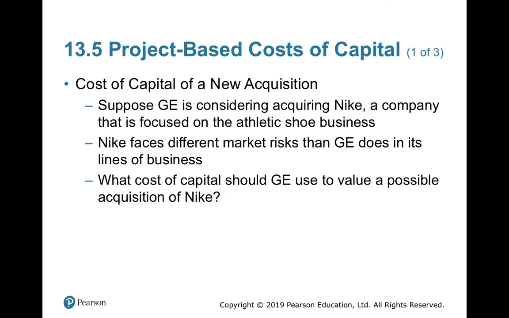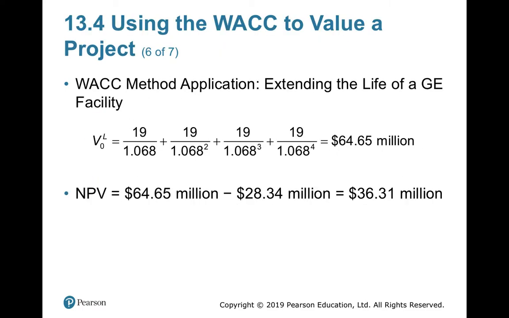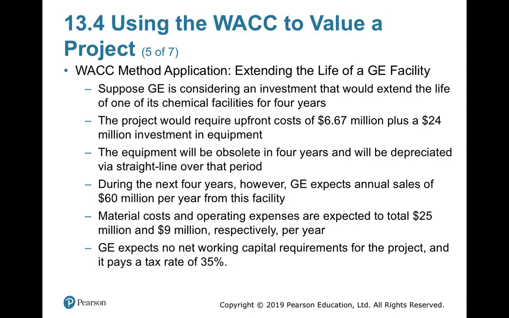Now it is a question of when you are thinking of a new acquisition. In the previous case, what is the example we have learned for General Electricals? It is considering investing in its existing chemical facility.